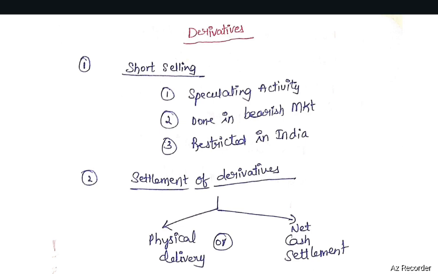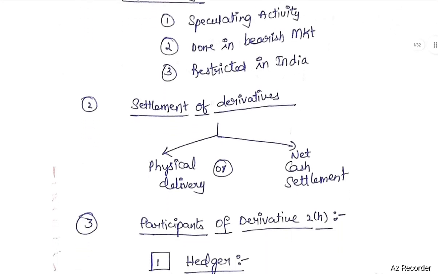What is short selling? In short selling, first we borrow the shares. Next, we sell the shares at a high price. Next, we buy the shares at a low price and return the shares. So these four activities are involved in short selling. First, borrow shares. Second, sell at high price. Third, buy at low price. Fourth, return the shares.